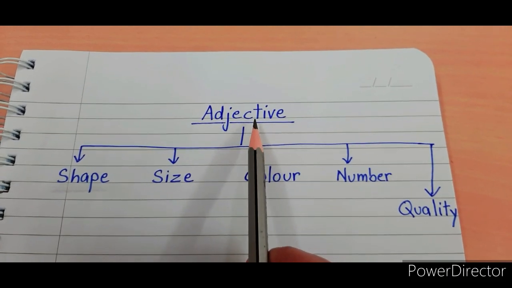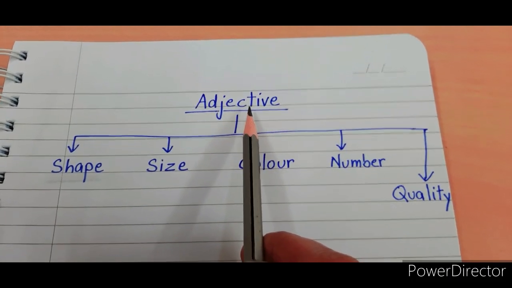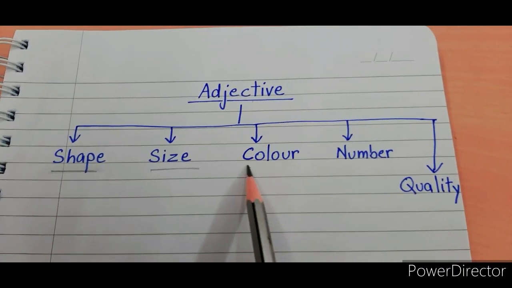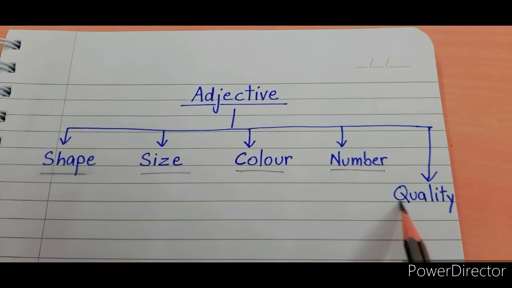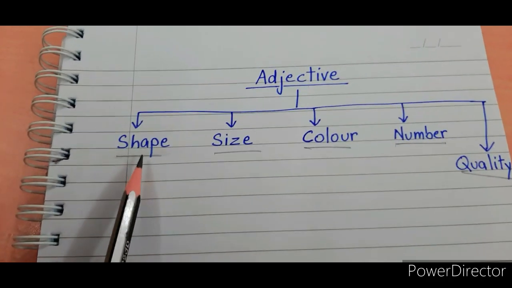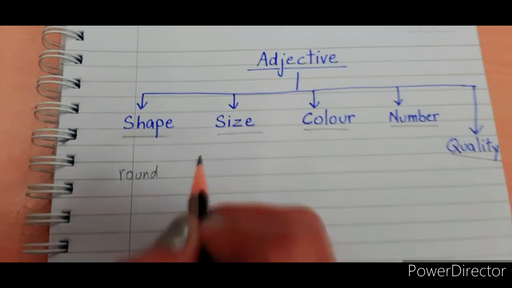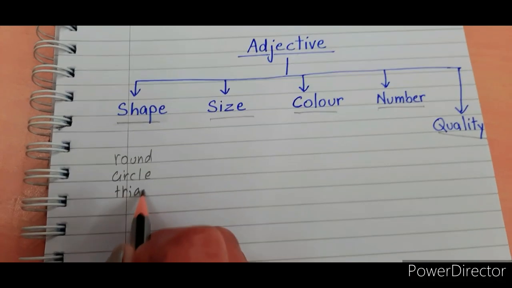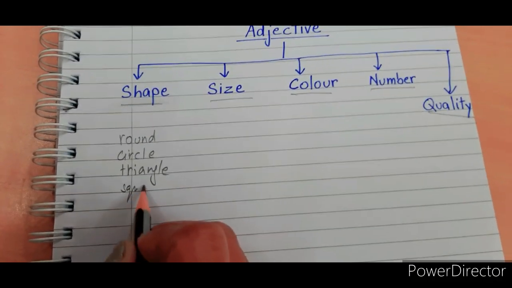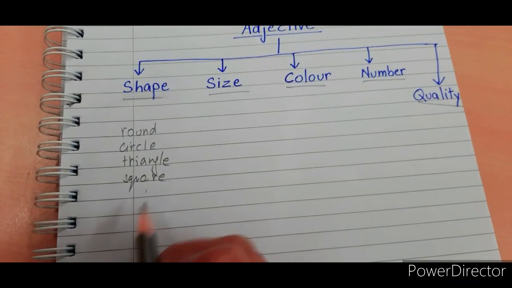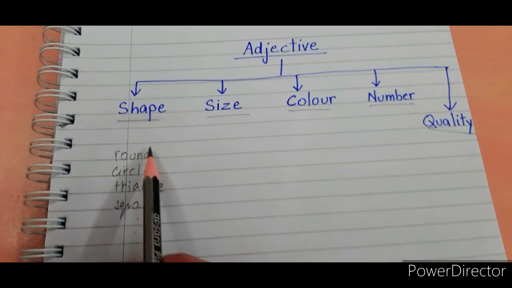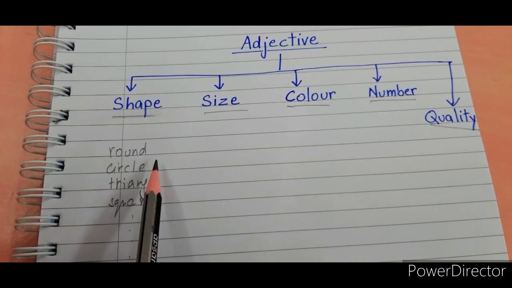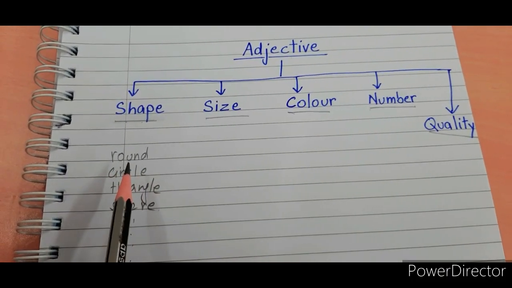We have to check which word is adjective, that if the word is a shape or is a size or it's a color or it's a number or it's a quality. अगर वो word कोई shape है, shape like round, shape like circle, shape like triangle, shape like square, and many more, semicircle, heart shape, triangle and many more. जो word हमें बताए कि उसकी shape क्या है, like the table is round in shape. इस sentence में table word is a noun.